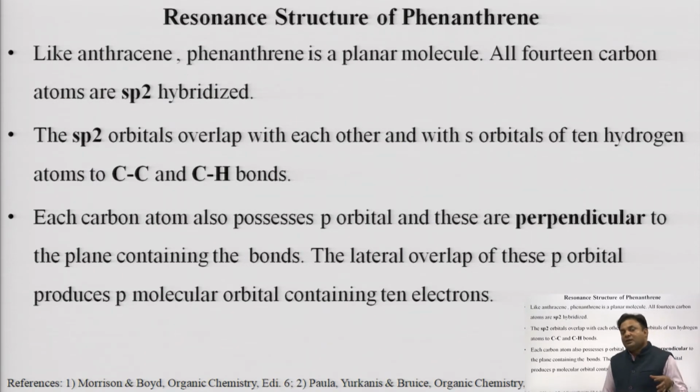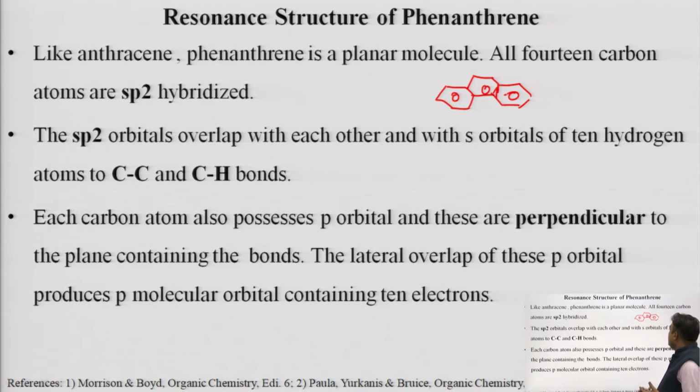Now the most important thing for any polynuclear hydrocarbon is its orbital structure. This is phenanthrene. As you can see, it has 14 carbons and 10 hydrogens.